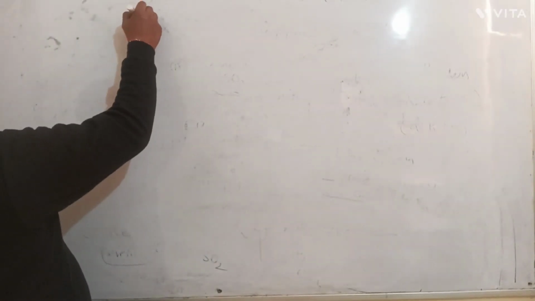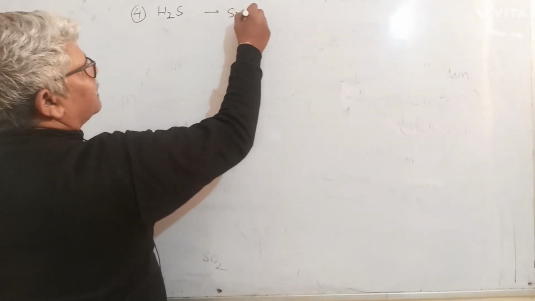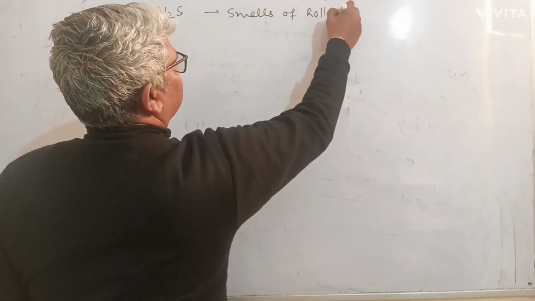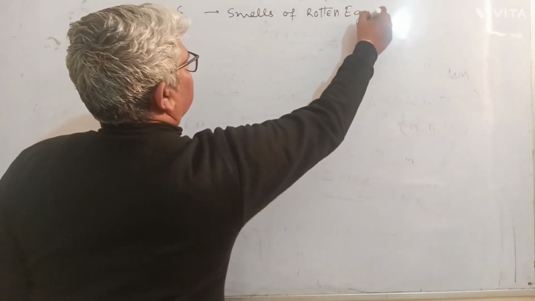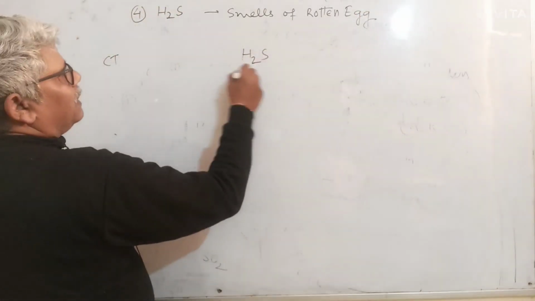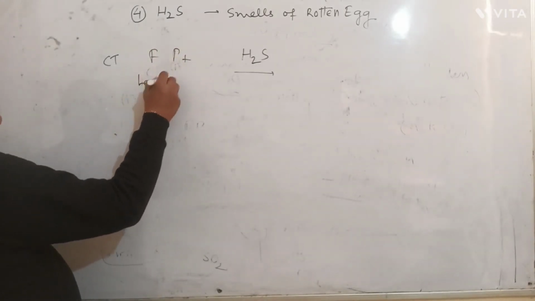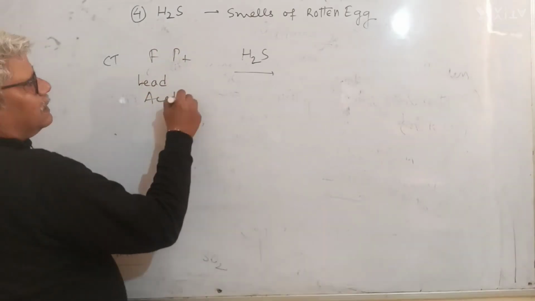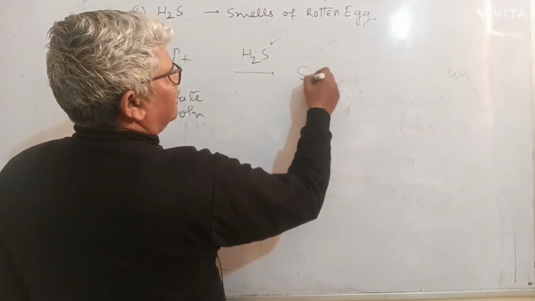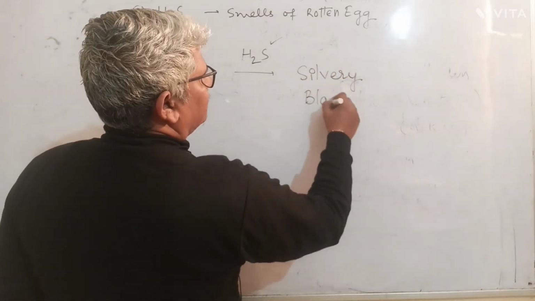Now the fourth gas which we are going to talk about, hydrogen sulfide. It smells of rotten egg. And the confirmatory test is, this gas when passed on filter paper soaked in lead acetate solution turns lead acetate to silvery black precipitate.